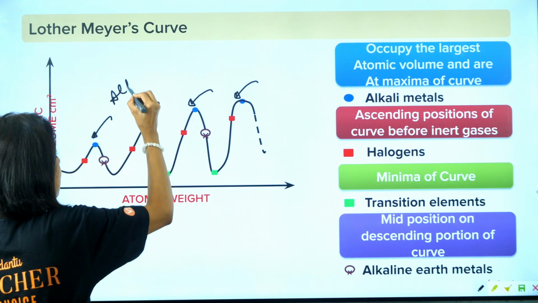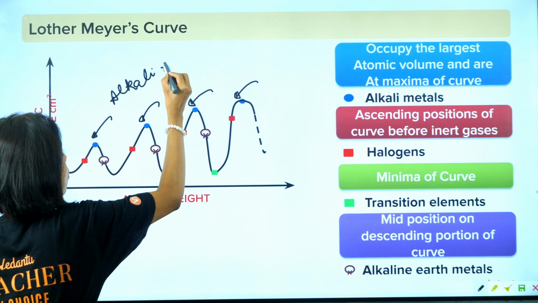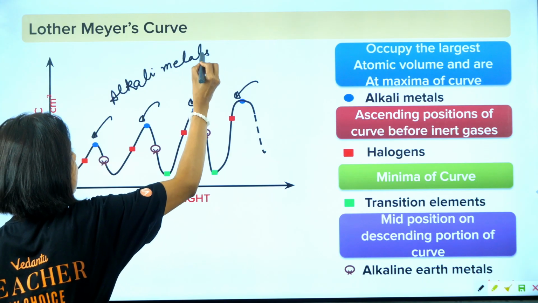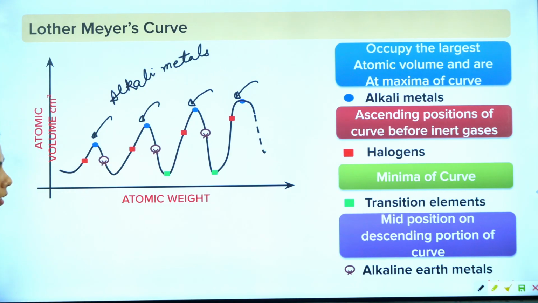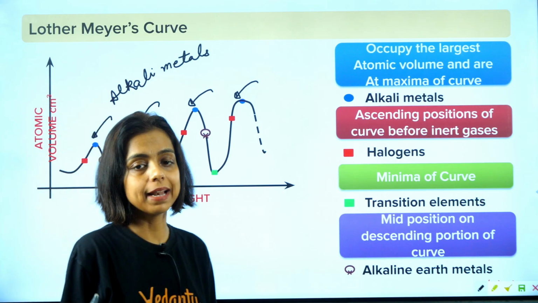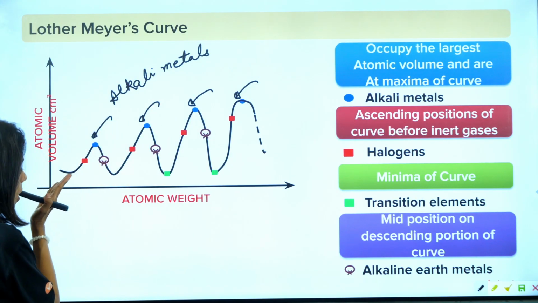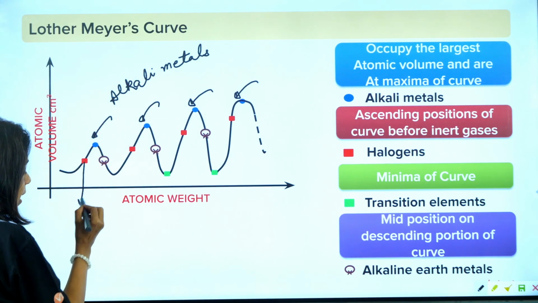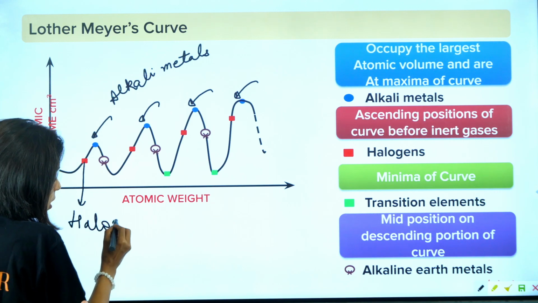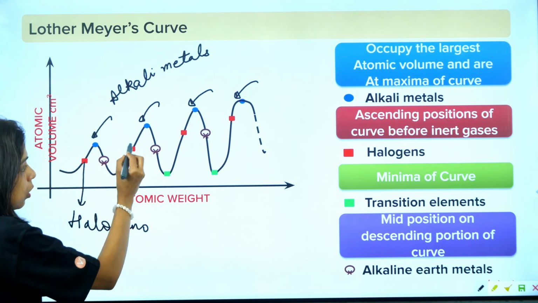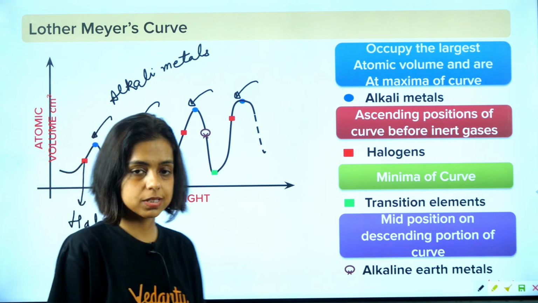So alkaline metals are occupying the peaks or maxima in the curve. Lithium, sodium, potassium, rubidium, they are alkaline metals. And where the curve is ascending, they are halogens. So halogens got these positions in the curve: fluorine, chlorine, bromine, iodine.